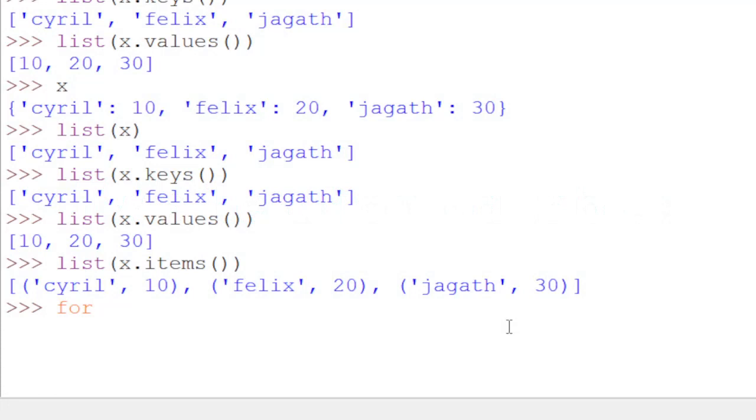For i, j, here we use 2 variables i and j. For i, j in x.items(), items means both key and value, then print(i, j).